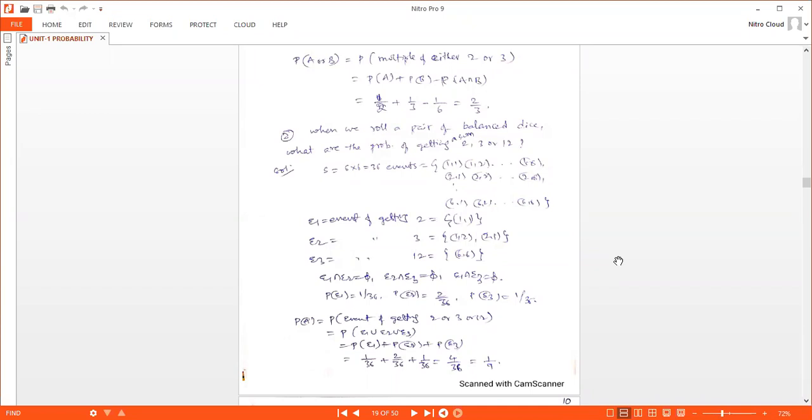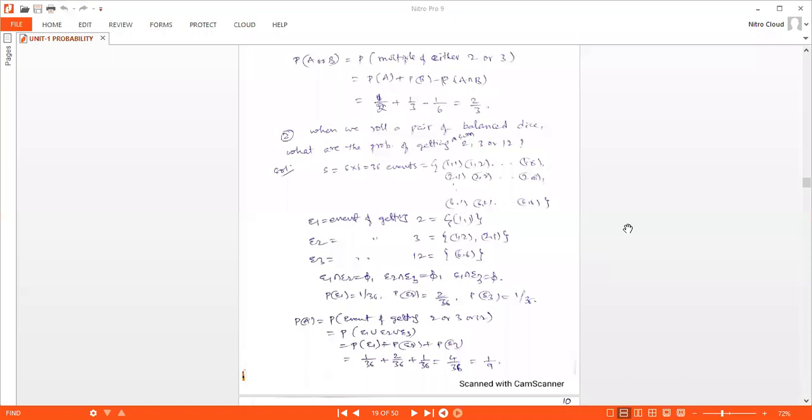E2 with sum as 3. So you need to write the combinations as (1, 2) and (2, 1). E3 with sum as 12. So you will get only one combination, that is (6, 6). So if you observe the intersection, common elements for these events E1, E2, E3 are empty.